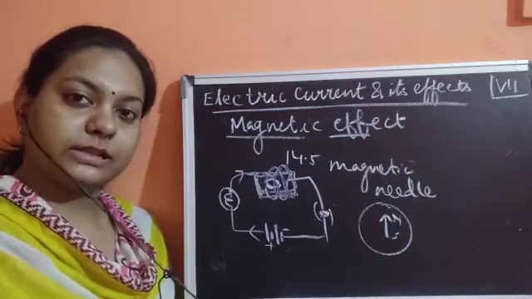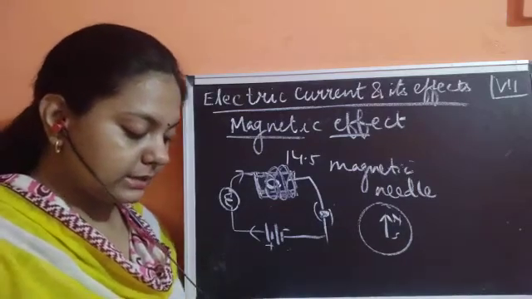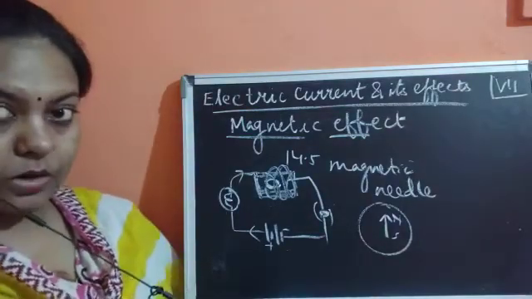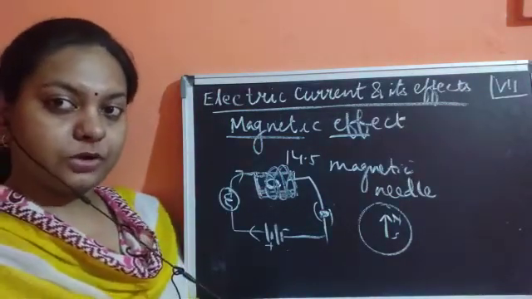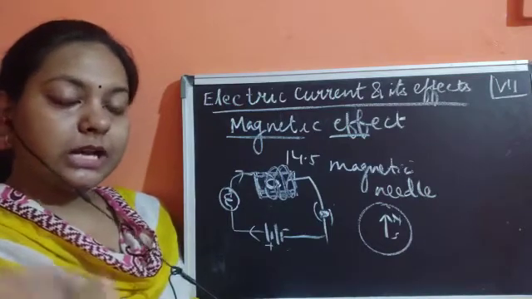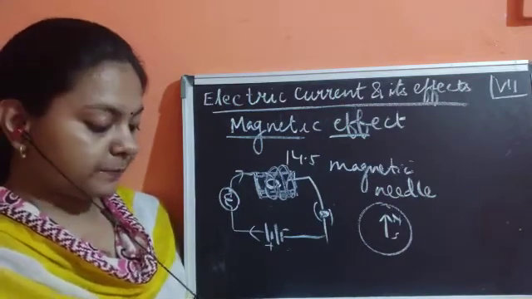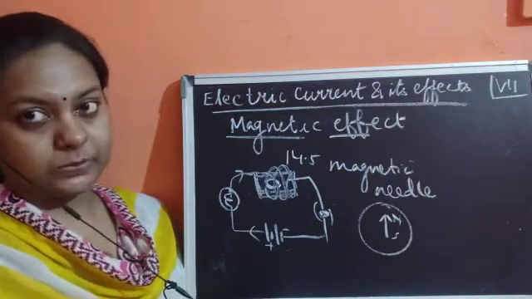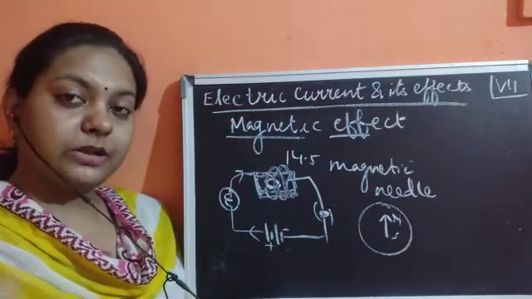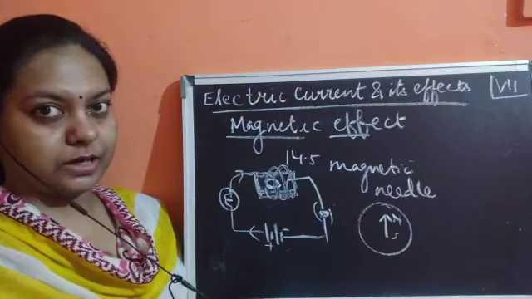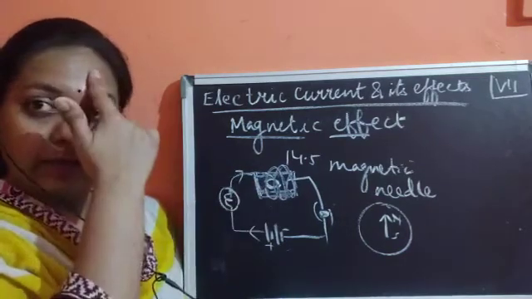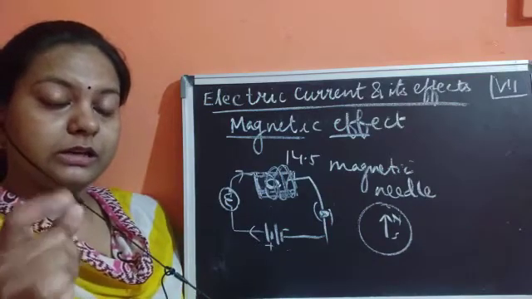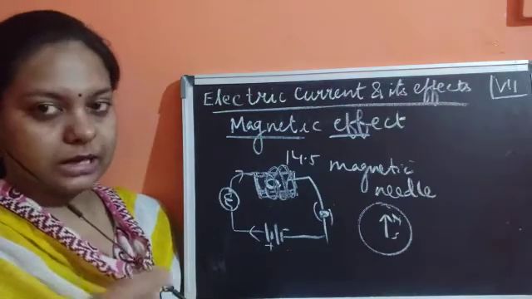What is this Oersted experiment? This is said to be: when the current is switched on, or when the switch is in on condition, or when the circuit is complete, the current flows, and once the current flows, it also has the magnetic effect together with the heating effect of electric current. So this wire gets heated up, whereas it also produces the magnetic effect because the needle shows deflection once the current started flowing.